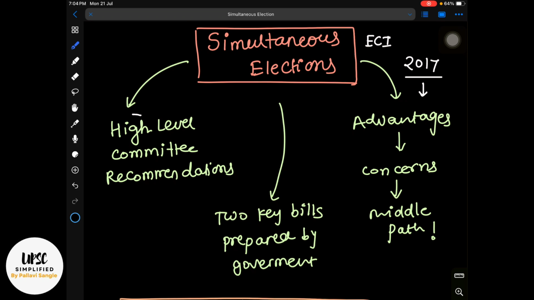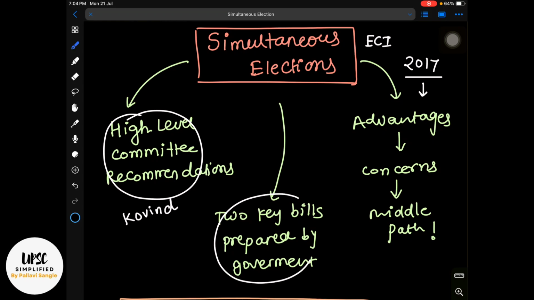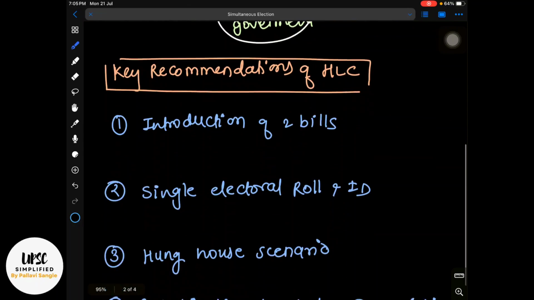Here we are going to discuss the high level committee recommendations for simultaneous election. Shri Ramnath Kovind committee was established, and it has submitted the report to the President. Then there are two key bills prepared by the government in this regard that we are going to see. There are so many advantages of simultaneous election, but there are so many concerns also, and what should be the middle path, what should be the way ahead. All these things we will cover in this session.